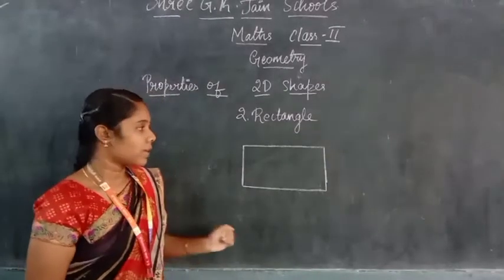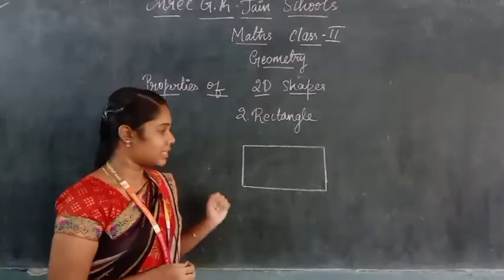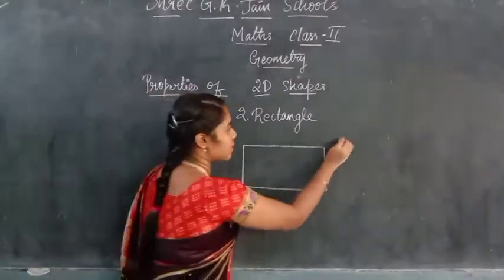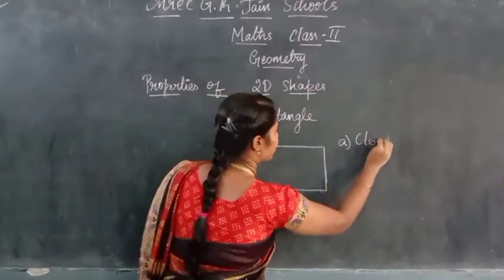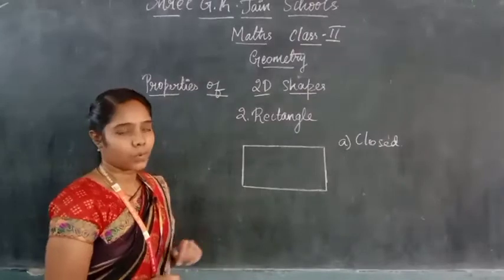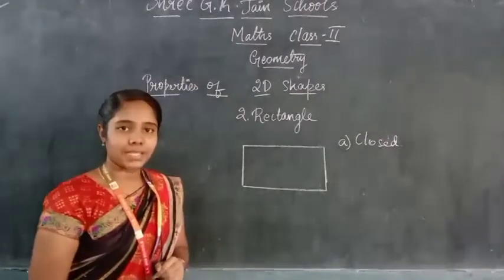Okay. So, what can be the first property of the rectangle? Yeah, the first property must be, is it an open shape or closed shape? Yes, rectangle is a closed shape. Rectangle is a closed shape, right? Okay, what will be the next property? We will talk about the sides. So, how many sides is a rectangle having?